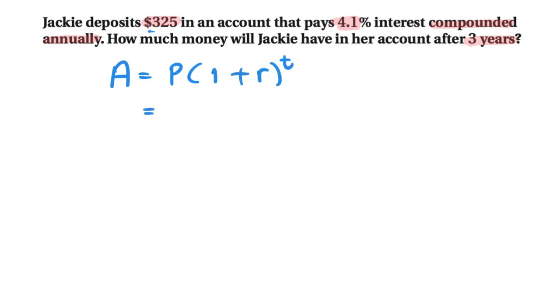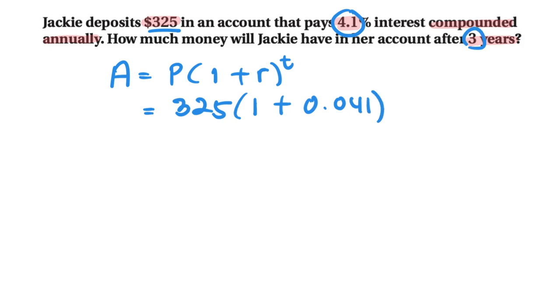So our principal is 325 multiplied by 1 plus, this is our rate in decimal form, 0.041, raised to 3 years.